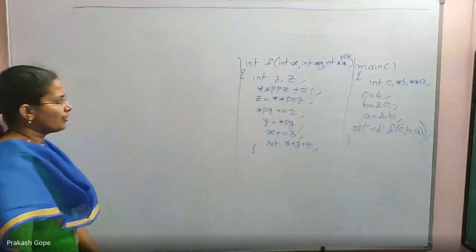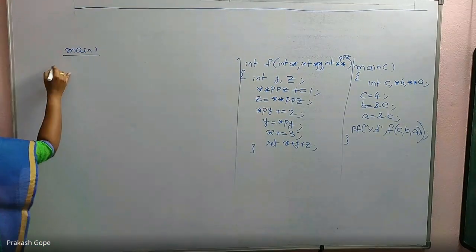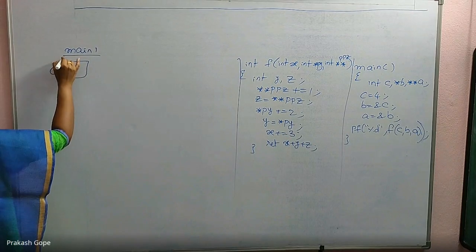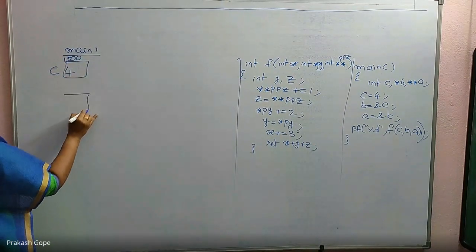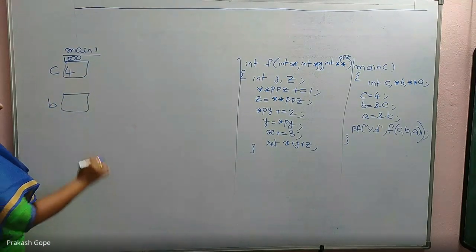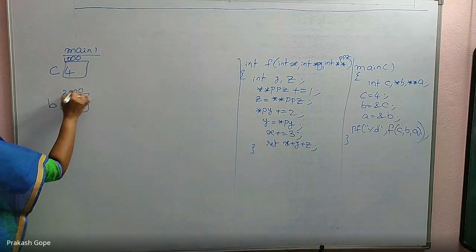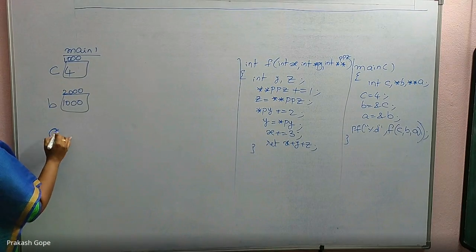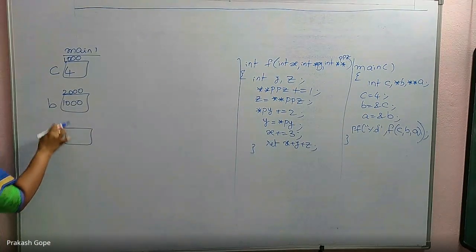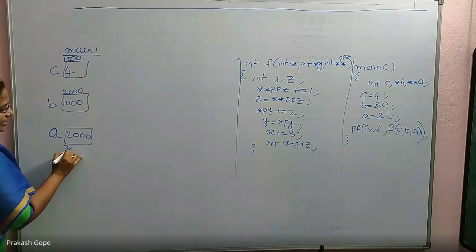Yes, let us execute. First main function. This is main area. There is a local c. Value is initialized to 4. For example, its address is 1000. Now there is a pointer variable b, int star b, which has address of c. So address of c is 1000 held by b and b's address is 2000 that is captured by a, int double star a. Pointer to a pointer. a holds address of b that is 2000. Okay, but a also has an address that is 3000.